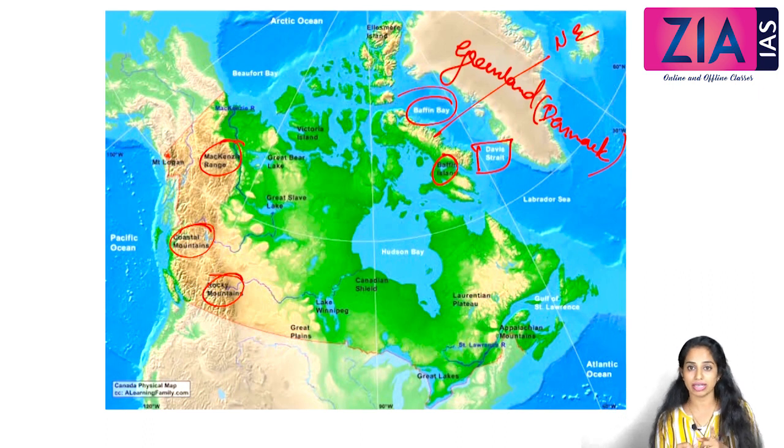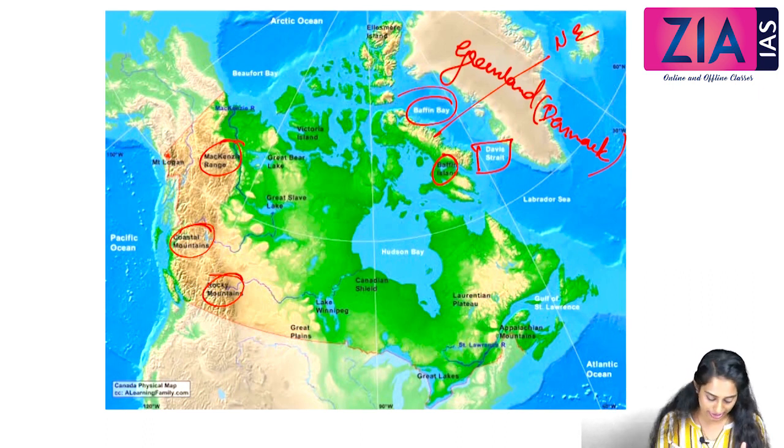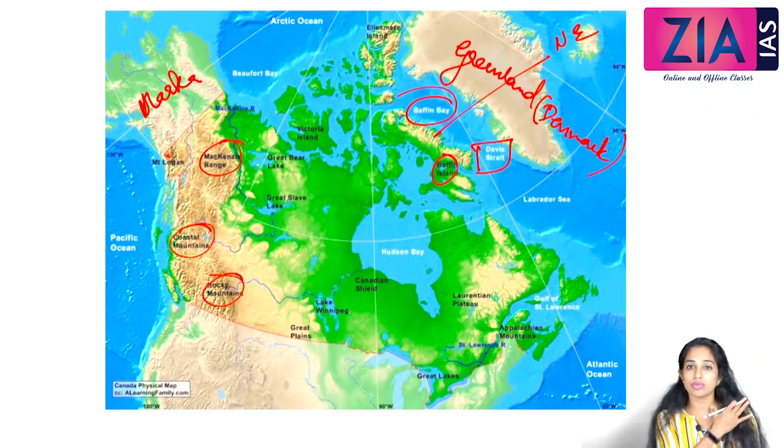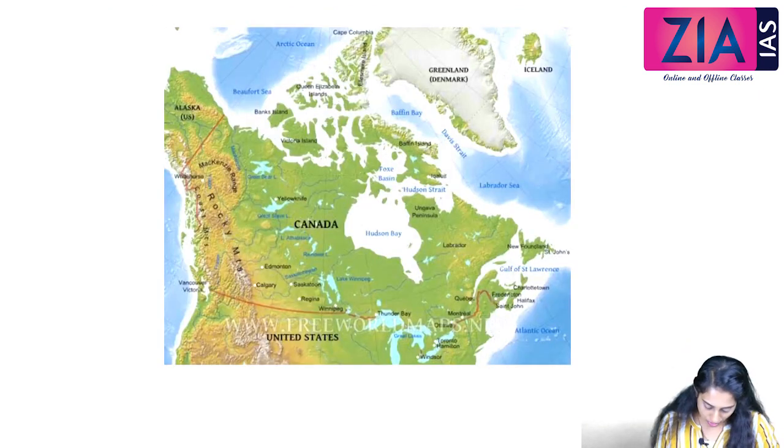There is one more case related to this. That case is about Alaska. This is Alaska. You can see towards the western part of the continent we have Alaska. Alaska is physically attached to Canada towards the tip like this. But why is it not counted under the jurisdiction of Canada? Because Alaska is under the jurisdiction or administrative control of the US. This is the physical map of Canada.